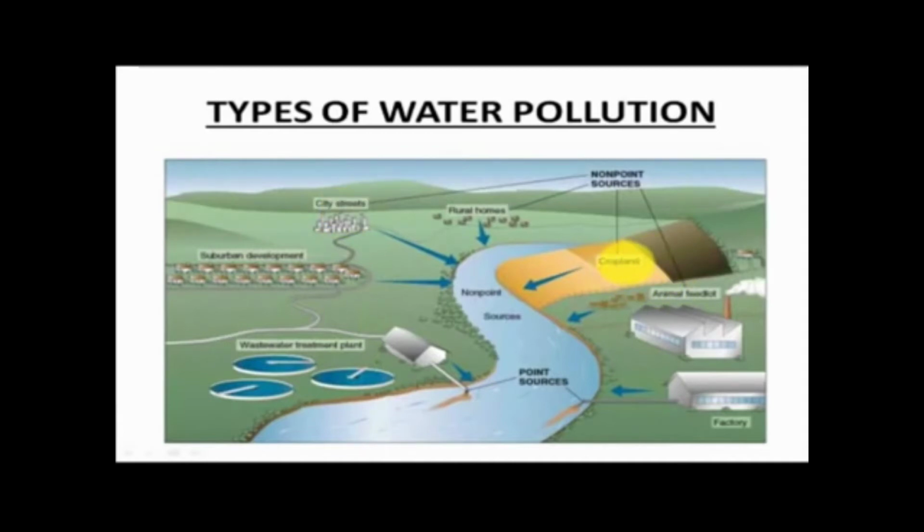In the crop land, in the agricultural land, many kinds of contaminants are added to this water source. So they also become non-point source. But what will become point source? Point source will be something like a factory, and from the factory you have this pipe here. There's a waste pipe for the waste, which is connected to the water source. So these two now become the point source, because this is one source from where the contaminants are added to